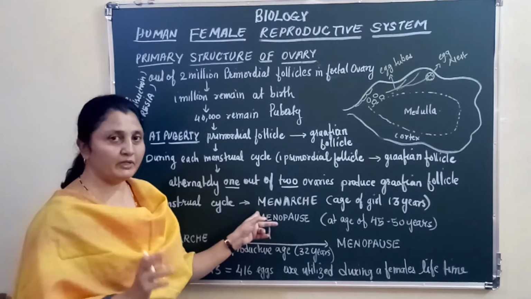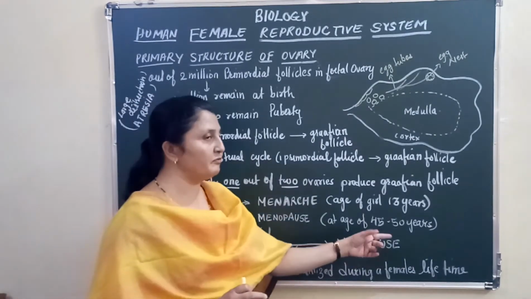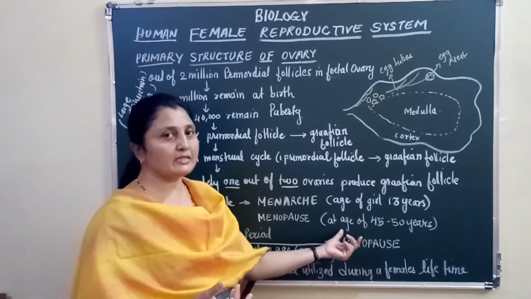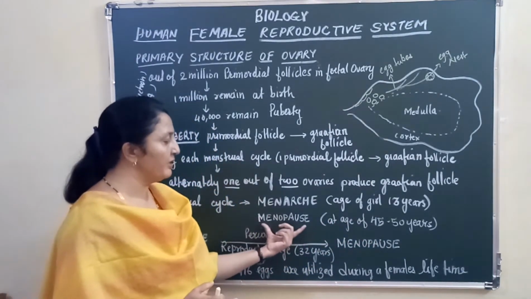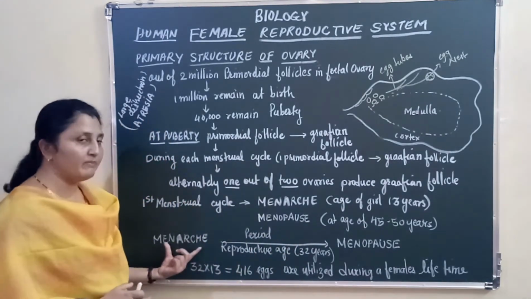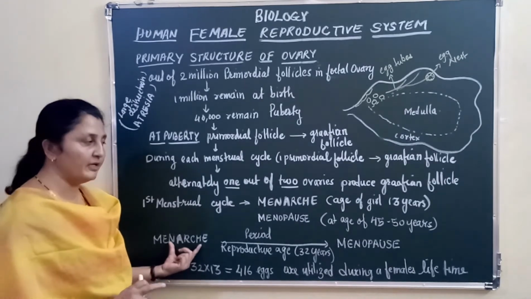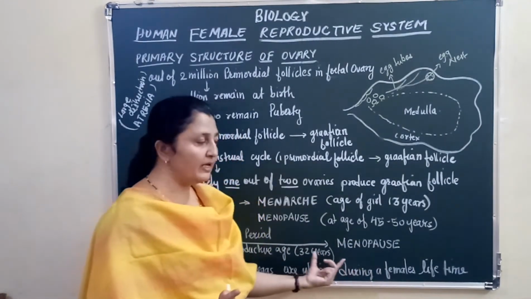That is the first period of the girl, and it ends at the age of 45 to 50 years. It takes its time to slowly stop, and that particular period is called menopause, right? Menarche marks the beginning of the reproductive age and menopause marks the end of the reproductive age.